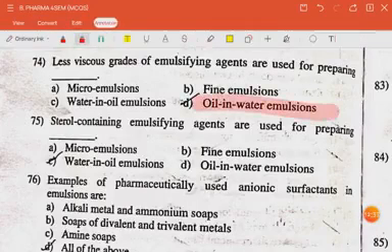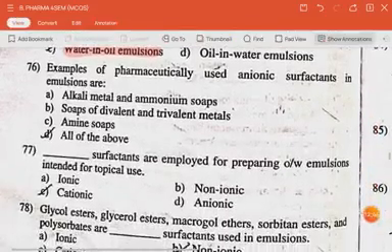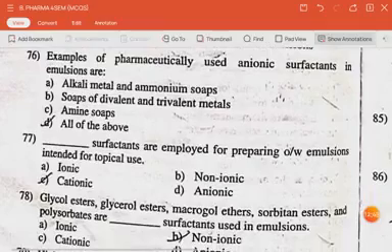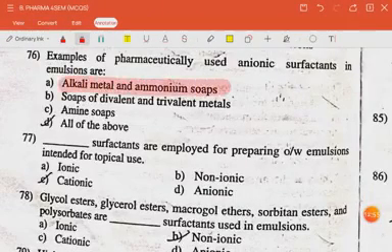Next question is, less viscous grades of emulsifying agents are used for preparing oil and water emulsions. The next question is, sterol containing emulsifying agents are used for preparing water in oil emulsions. The next question is, examples of pharmaceutically used anionic surfactants in emulsions are alkali metals and ammonium soaps, soaps of divalent and trivalent metals, amine soaps. So the answer is all of the above.